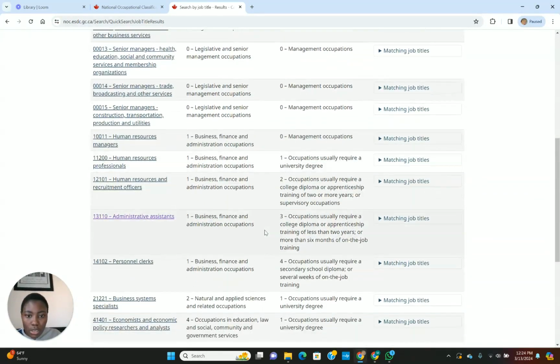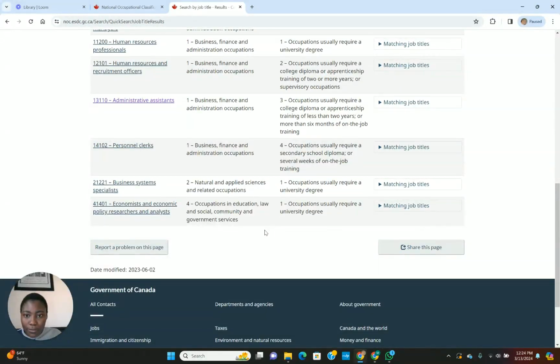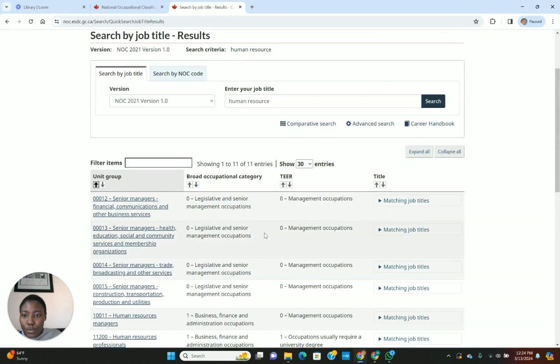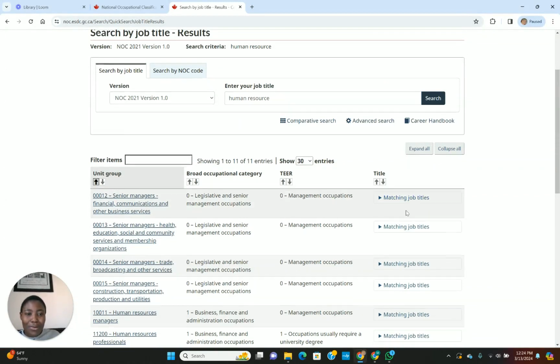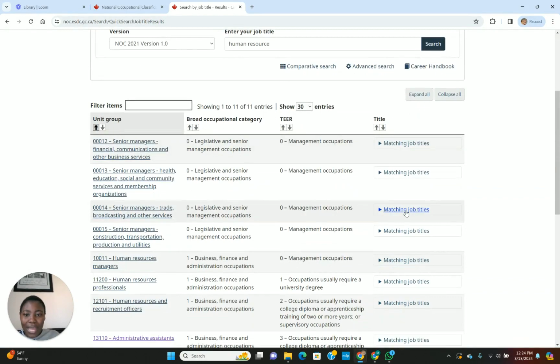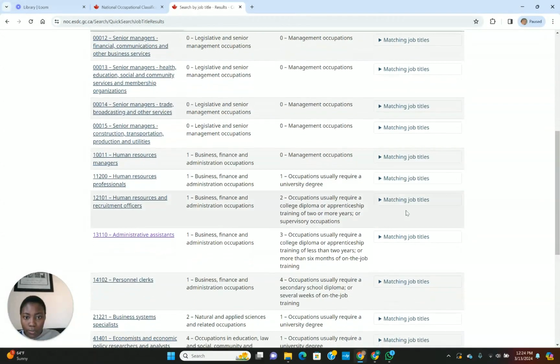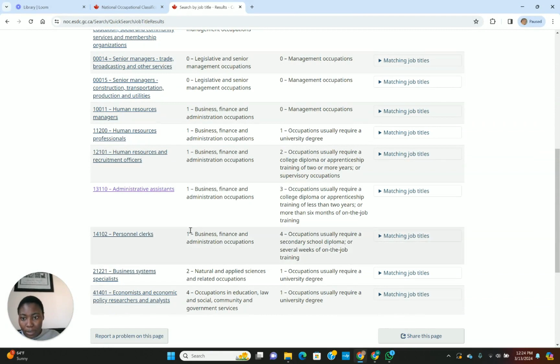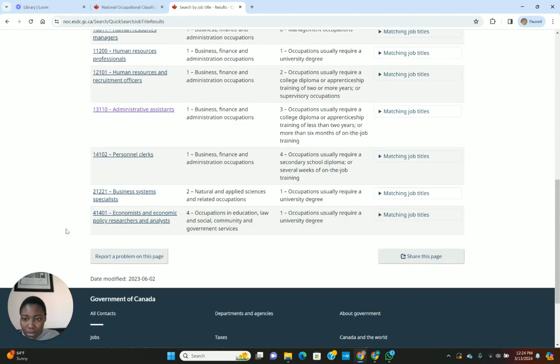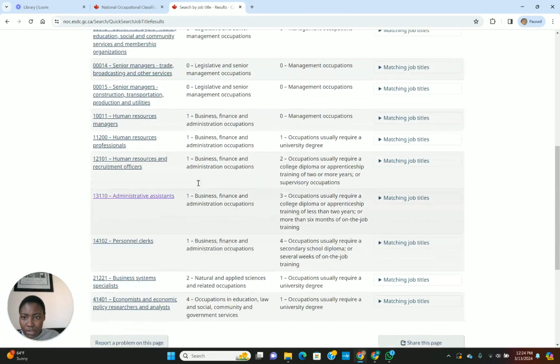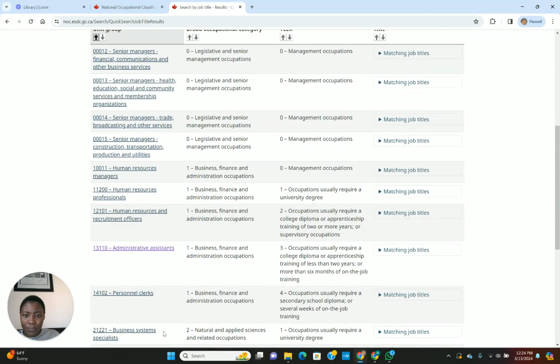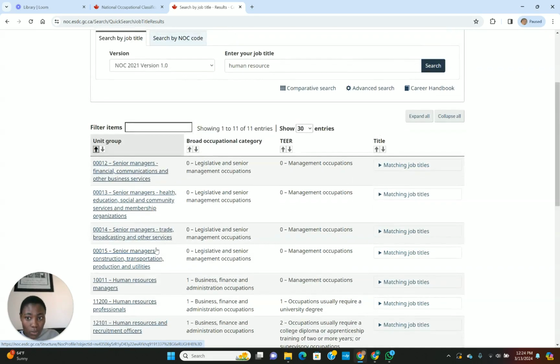It has given us options where human resource can fall. When you put human resource, you see how broad it is, right? You might not know exactly which is the right NOC code for human resource, because it's giving us all these suggestions: economy, business. But now I think it has highlighted this. It means human resources falls under administrative assistant. That's what it's telling us.